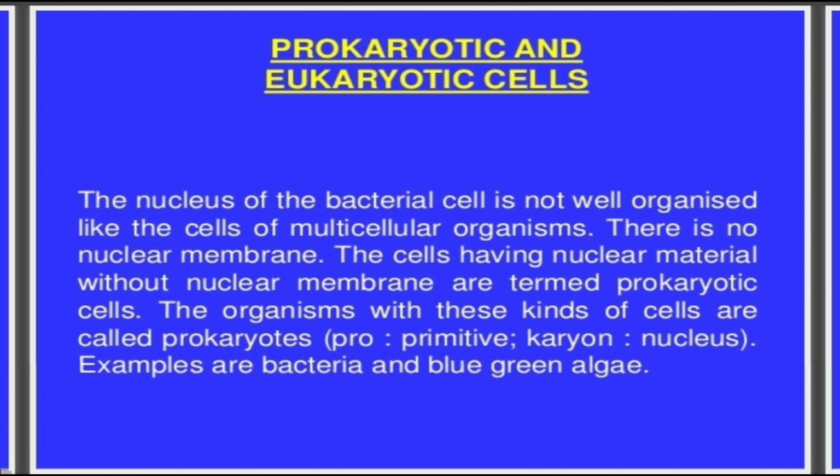Organisms with these kinds of cells are called prokaryotes. Pro means primitive, karyon means nucleus; they consist of a primitive nucleus without any nuclear membrane. For example, bacteria and blue-green algae are prokaryotic cells because they don't have a nuclear membrane.